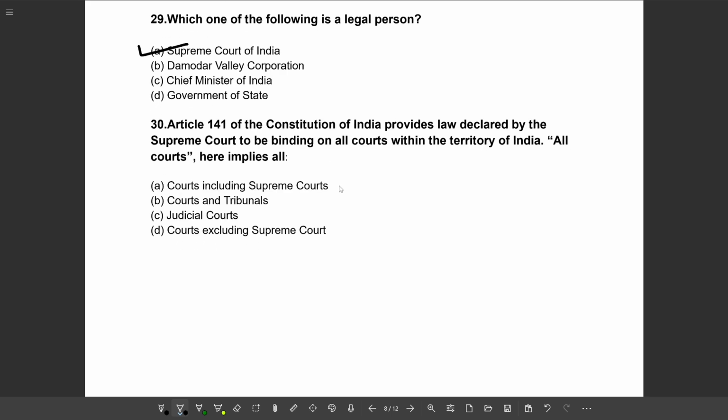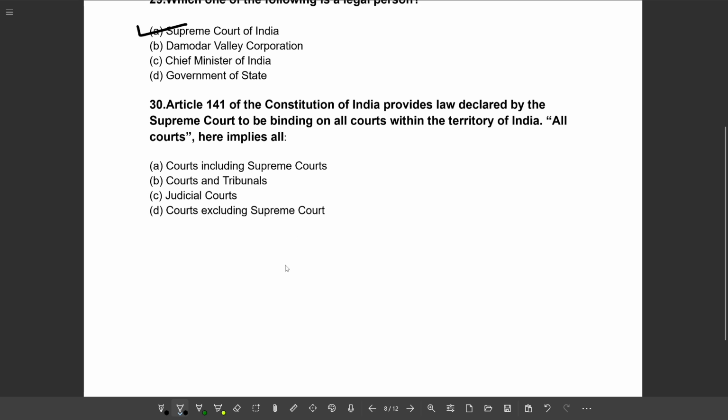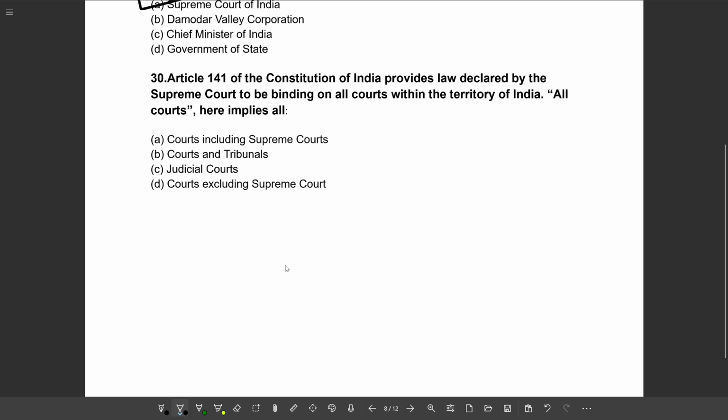Next question. Article 141 of the Constitution of India provides law declared by the Supreme Court to be binding on all courts within the territory of India. All courts here implies all: option A, courts including Supreme Courts; B, courts and tribunals; option C, judicial courts; D, courts excluding Supreme Court. So the correct option will be option D, courts and tribunal.